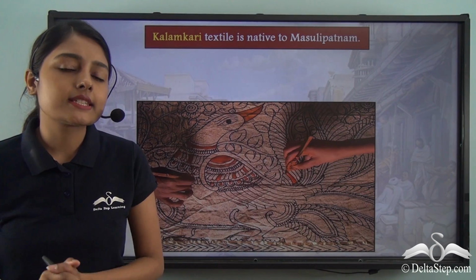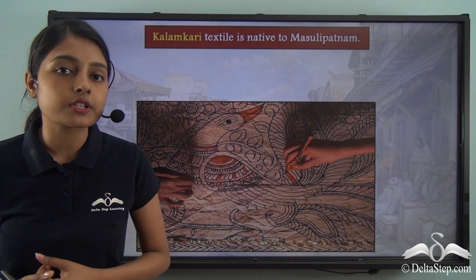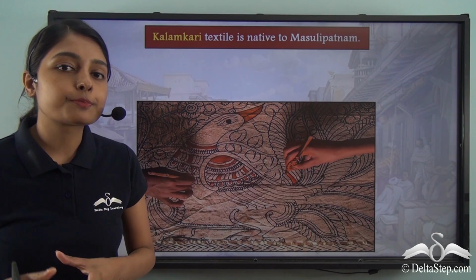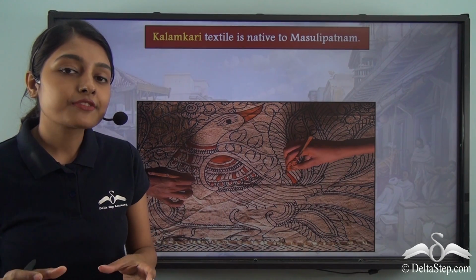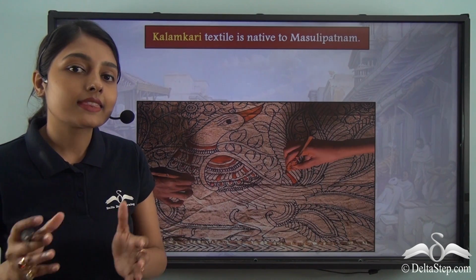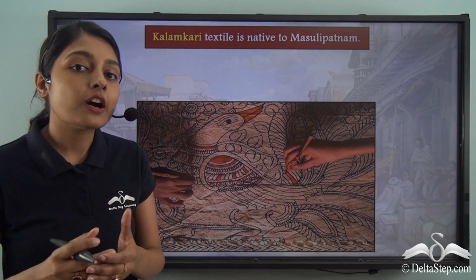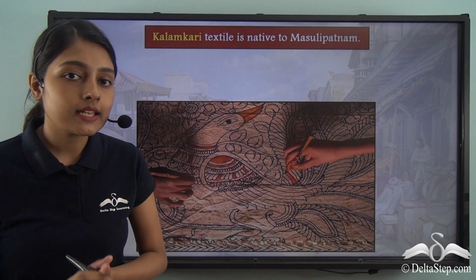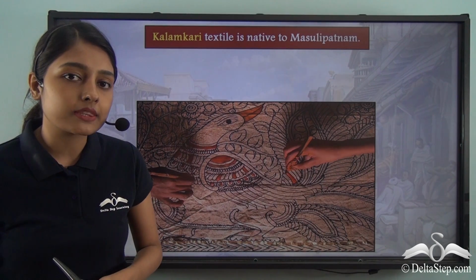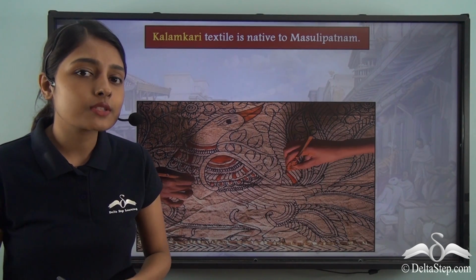In our previous lesson, we discussed at great length that during the medieval period, India was a leading exporter of textiles and spices. When we come to discussing textiles produced in medieval India, we have to take into account the variations of textiles that were prevalent in different states. When we were talking about Gujarat, we found out about the Bandhani and the Zari textiles. These were native to Gujarat. Now, coming to Masulipatnam, we should also take into account the textiles that were produced there.